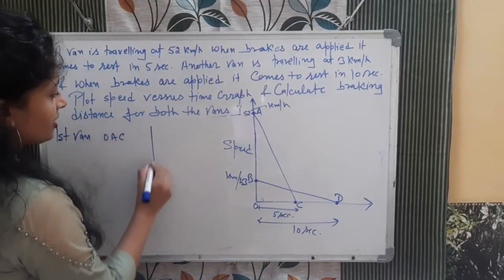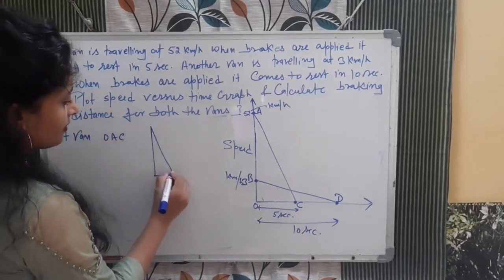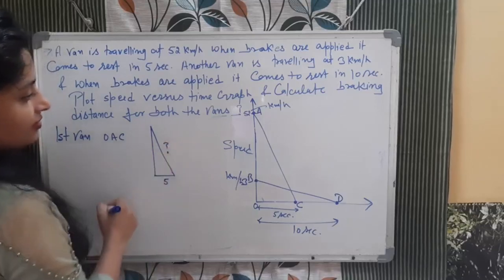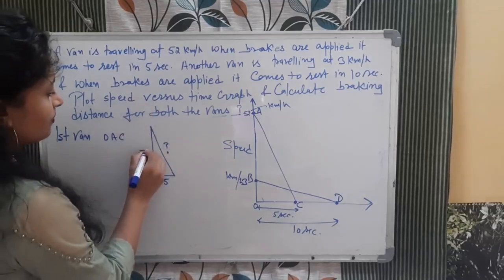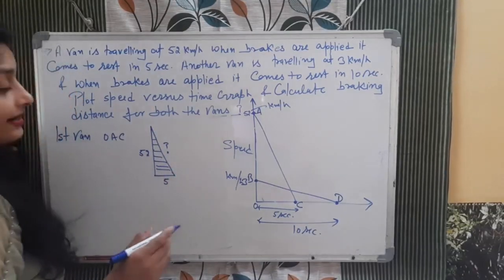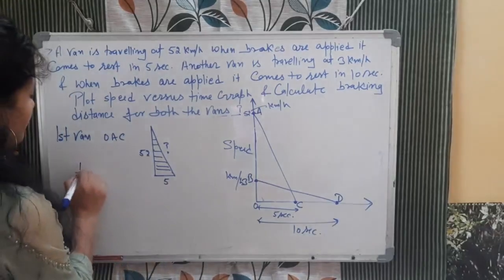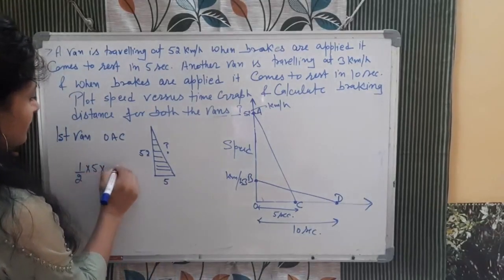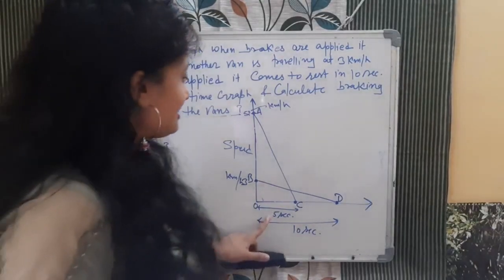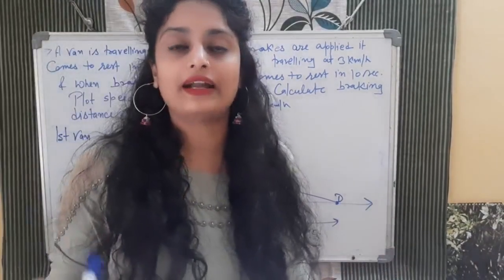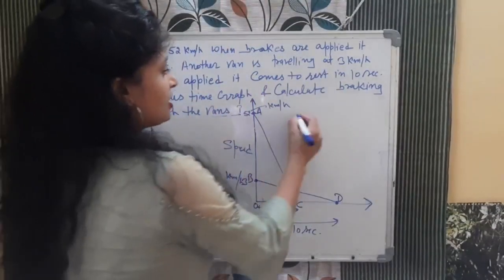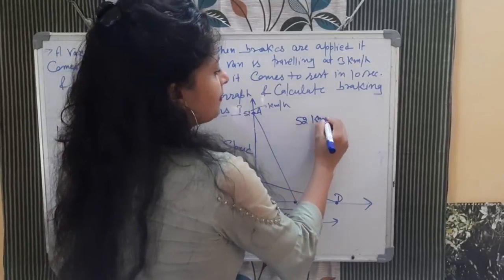For the first van, the area under the curve is triangle OAC. This side it is 5, this side we don't know, and this side is 52. How will we calculate the area of the triangle? Half into base into height. Now listen, this time is in seconds and speed is in kilometer per hour. What do we need to do? We need to change the speed into meter per second.